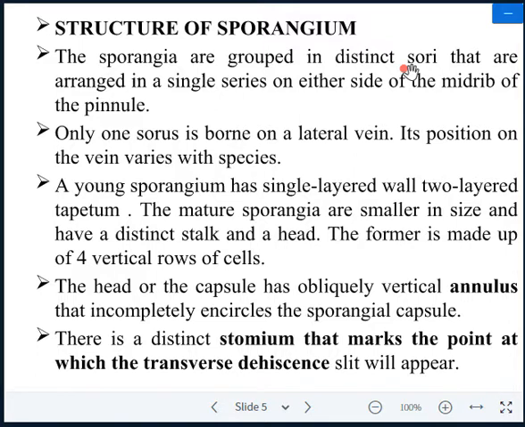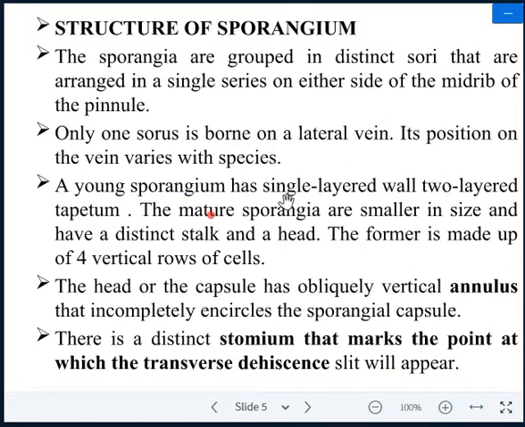Sorus is the singular, and the plural is sori. They are arranged in a single series on either side of the midrib of the pinnule, in a pinnately compound leaf. Only one sorus is developed on a lateral vein. Its position on the vein varies with the species. The position of the sorus differs greatly from species to species.